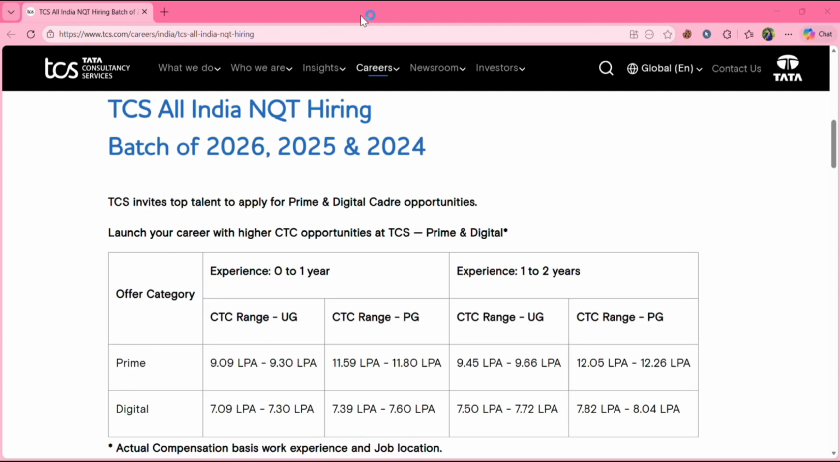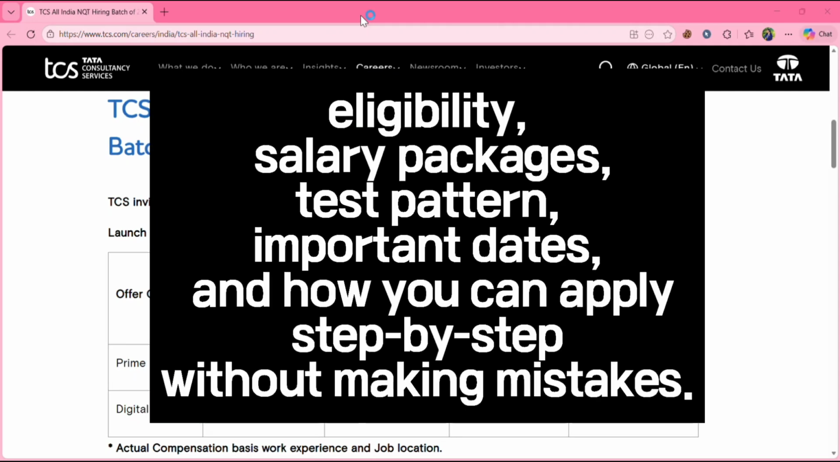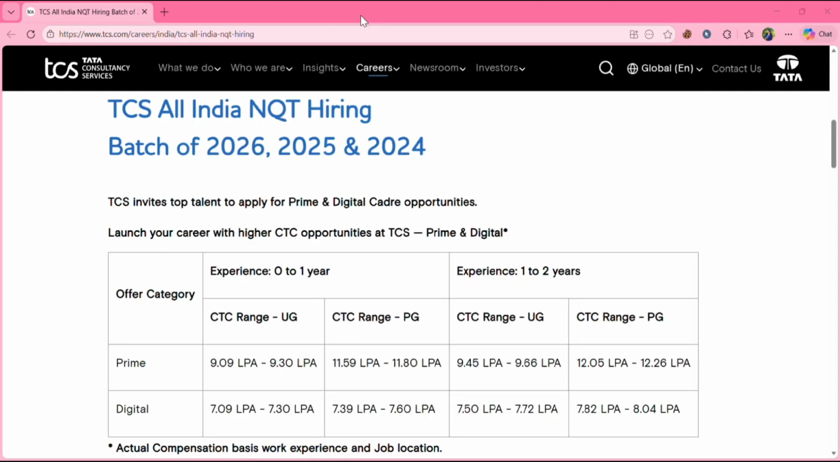So in this video, I'm going to explain the complete details about TCS All India NQT hiring, eligibility, salary packages, test pattern, important dates, and how you can apply step by step without making mistakes. So make sure you're watching the video till end.